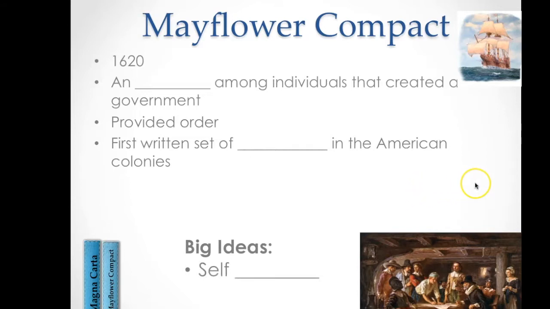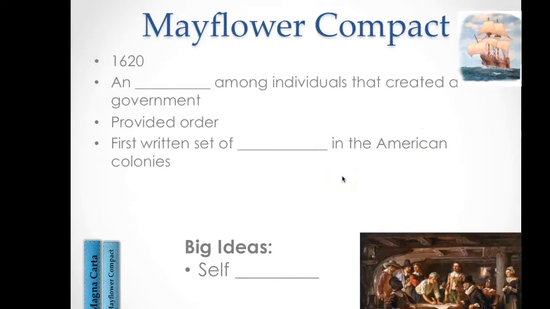Okay, so the Mayflower Compact occurred in 1620. It was written by the colonists, and it's an example of something that we just talked about. I'm going to see if anybody can figure that out. This is an agreement among individuals that created a government. It provided order. At the time, it was Massachusetts where they came. Nobody was there except the Native Americans, so they knew that they needed a government. It was the first written set of government in the American colonies.